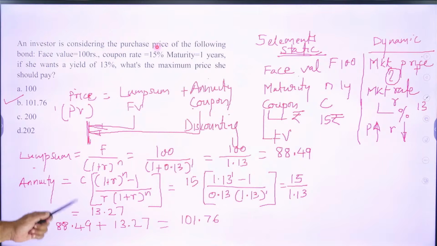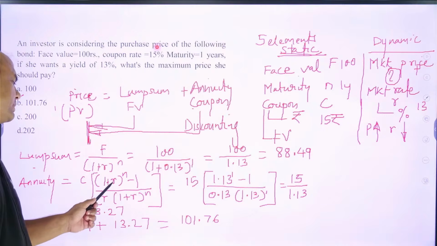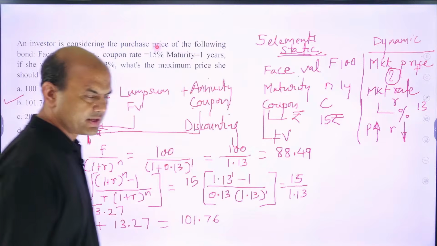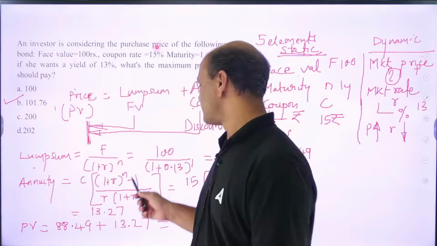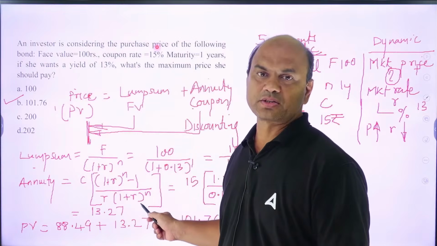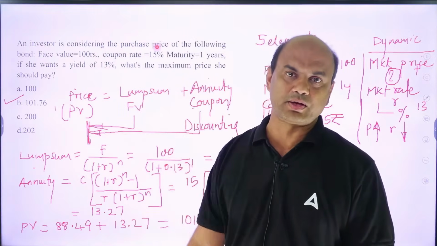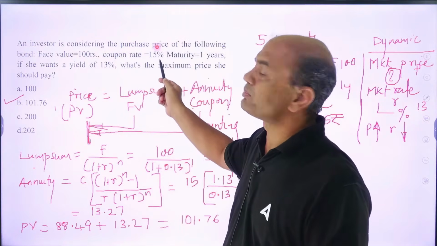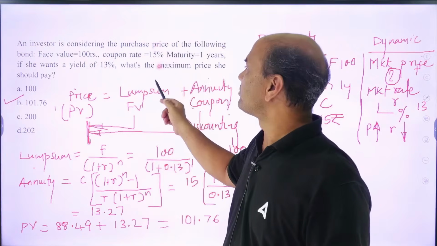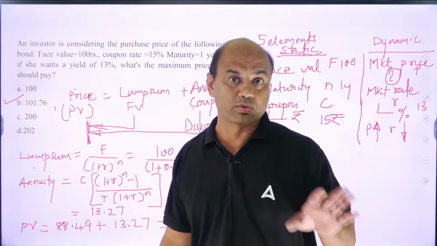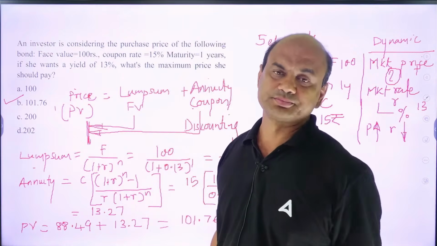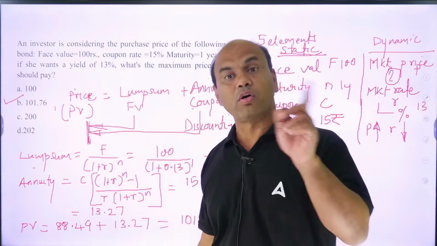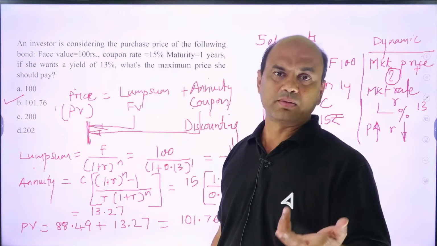The coupon formula is the present value formula. C into 1 plus R raised to N minus 1, upon R into 1 plus R raised to N. This is the present value of an ordinary annuity. So use it. What is C? C is given as 15%. Kindly remember, you can't take it in percent. Coupon should always be taken in rupees. So 15% of 100 rupees will be 15 rupees.